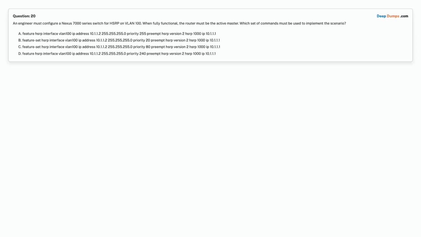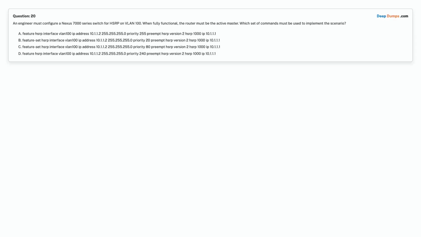Option B. Feature set HSRP, interface VLAN 100, IP address 10.1.1.2 255.255.255.0, priority 20, preempt, HSRP version 2, HSRP 1000, IP 10.1.1.1.